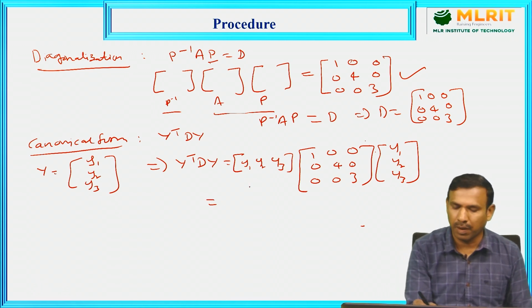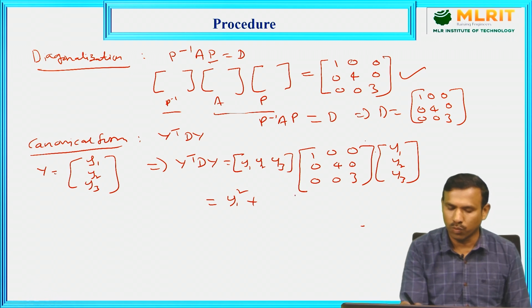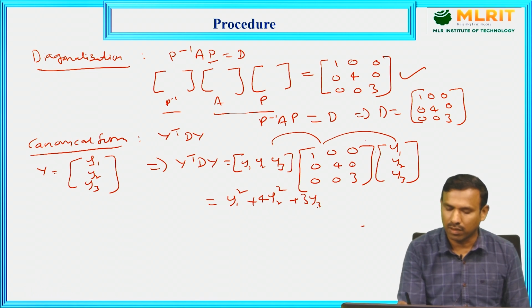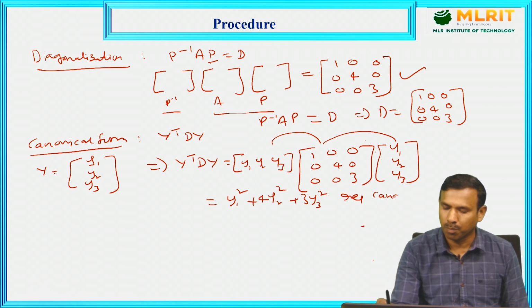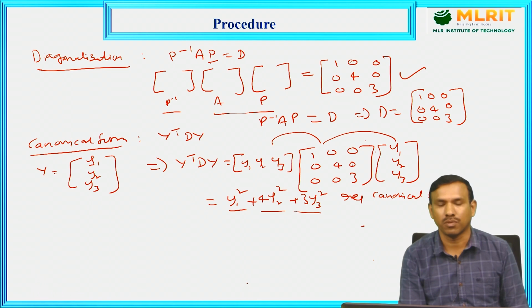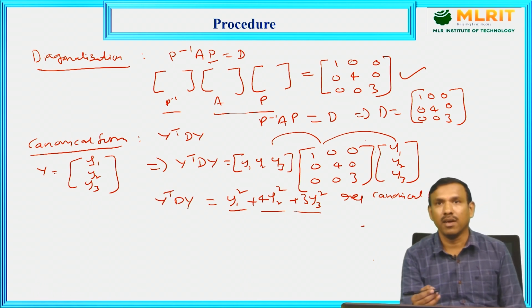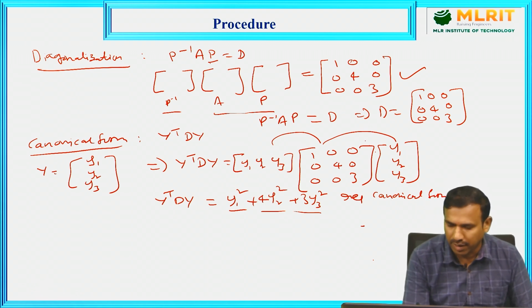Multiplying, 1 into Y1 into Y1 gives Y1 square, plus Y2 into 4 into Y2, that is 4Y2 square. At a time we can't multiply, but since the remaining elements are 0, direct multiplication is possible: this into this into this. Plus Y3 into 3 into Y3, that is 3Y3 square. That is the required canonical form, which is the sum of squares form. See, only squares, no product terms. This is the canonical form. Here also we can find rank, index and signature.